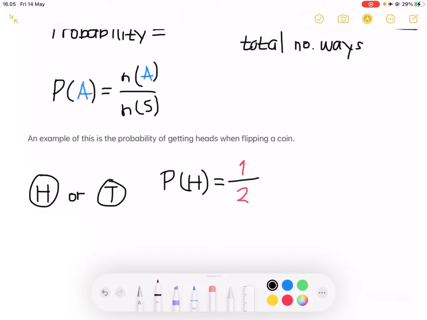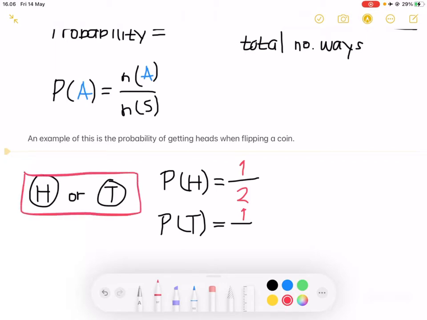Similarly, we can calculate the probability that we get tails, which will be similar. It will be the number of ways you can get tails, which is this 1, over the total number of ways, which will be 2 in this case.